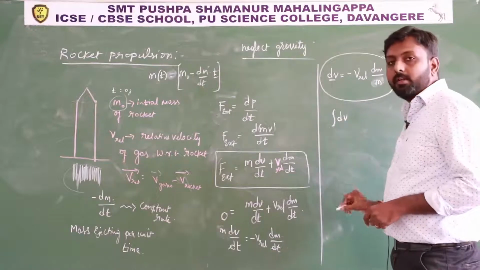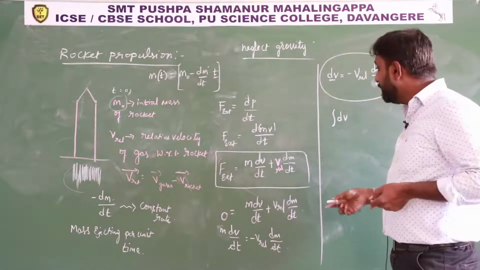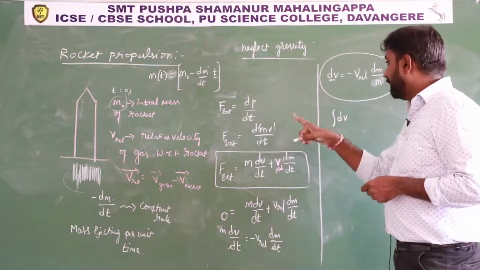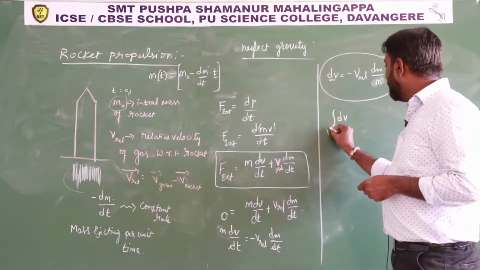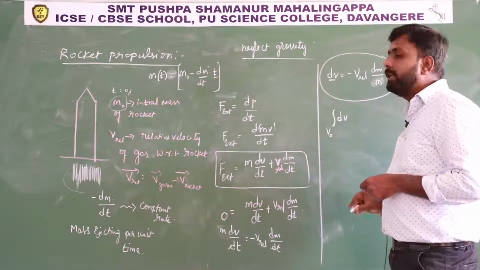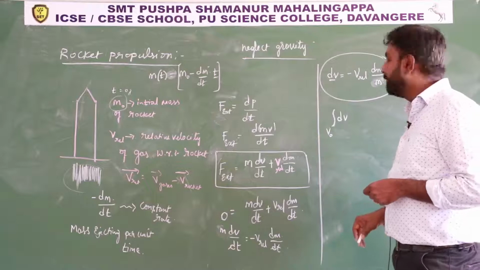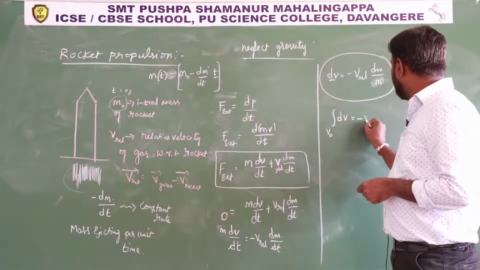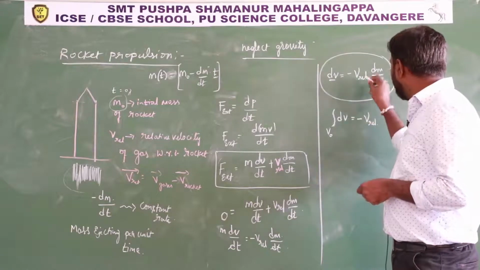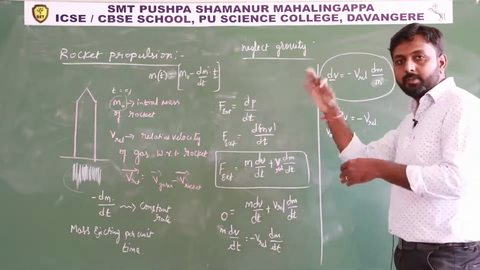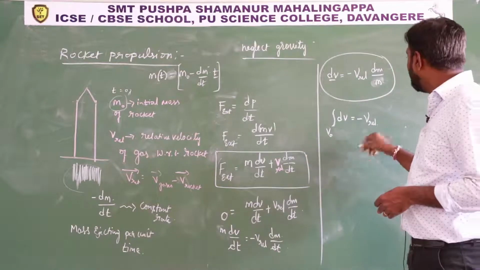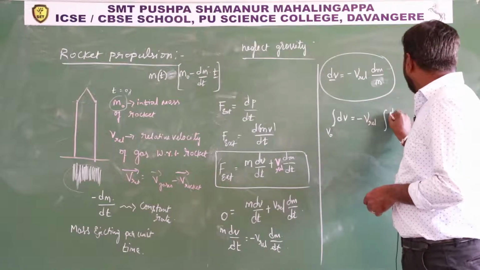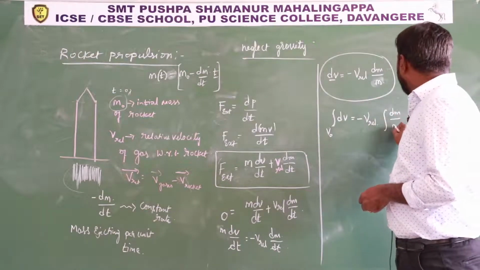Lower limit means when time t is equal to 0, let us take its velocity as v naught, the initial velocity. So this equals minus v relative, which we have considered as a constant throughout the motion, so keep it outside the integration of dm by m.